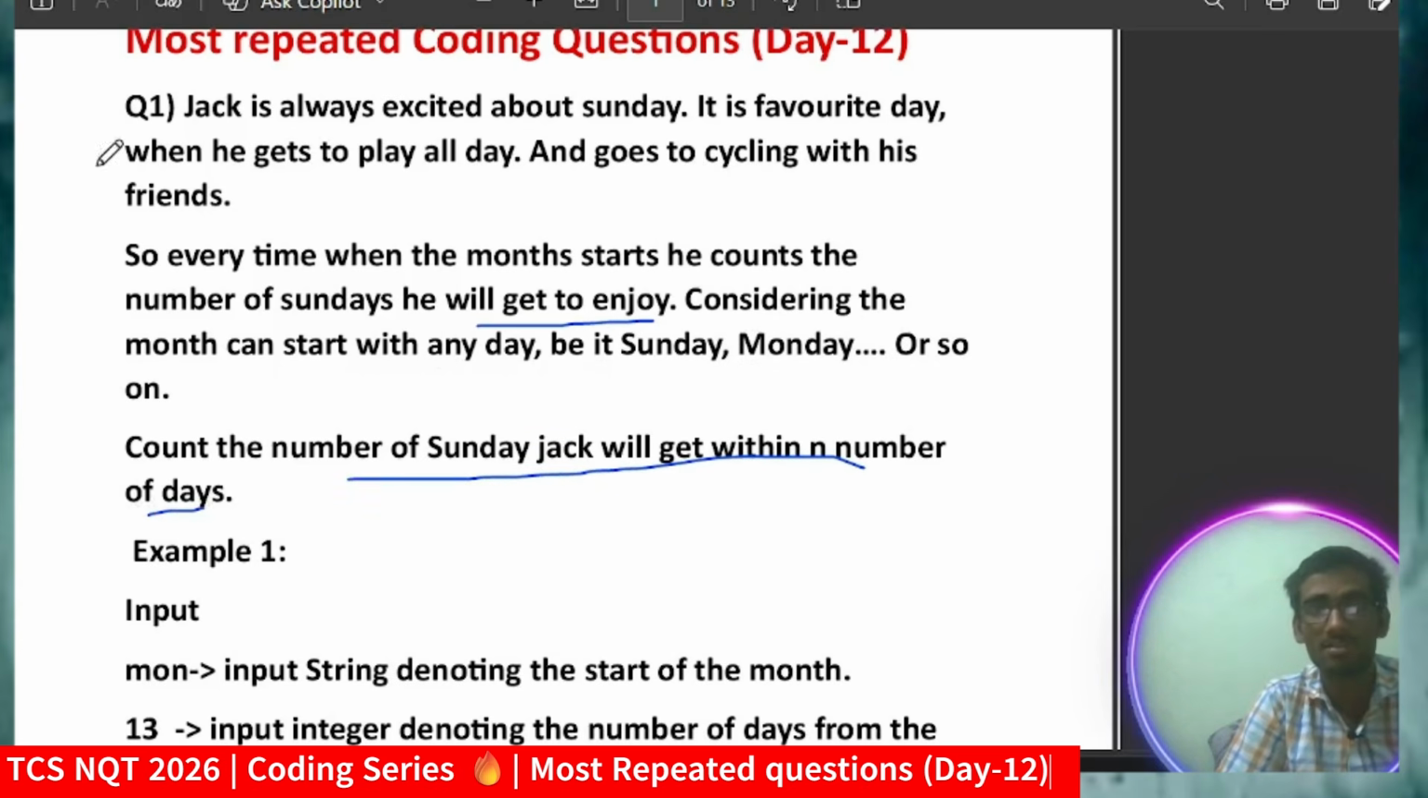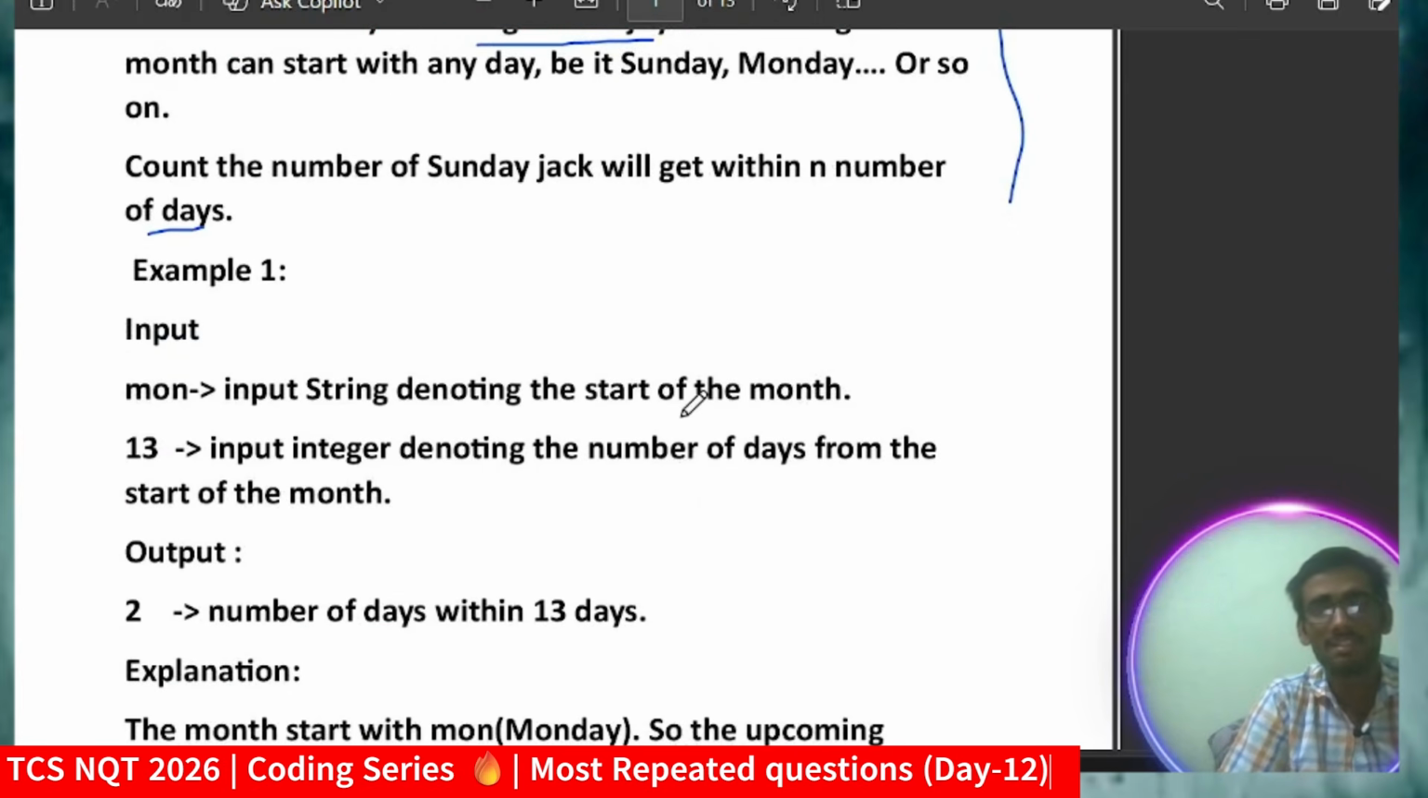Now I am giving you a challenge. Just pause this video and try to solve this. This is not such a hard question, but in NQT this is the exact question that was asked, and it is a descriptive question. When you get the gist of the question, it will be quite easy. Let me give an example, then it will be quite clear to you.